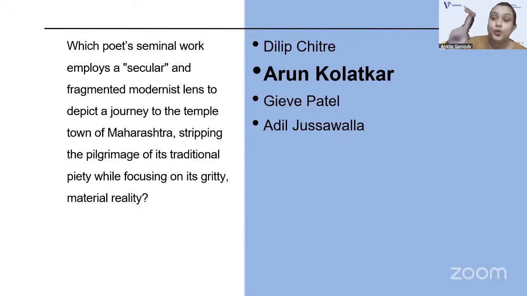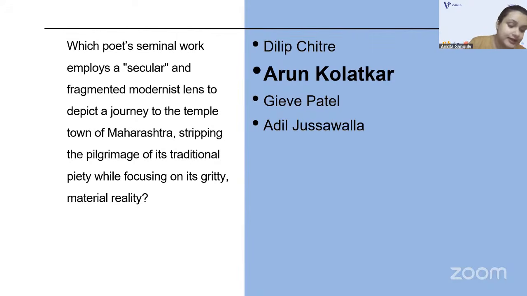So Eunice D'Souza is a Goan Catholic. Adil Jussawala is a key figure of the Bombay School of Poets, and he belongs to the Parsi community.